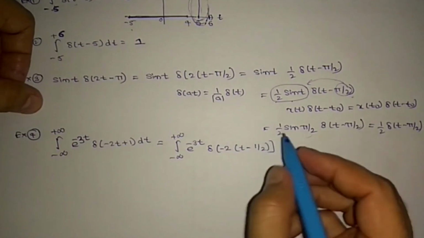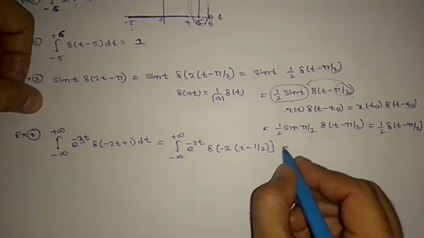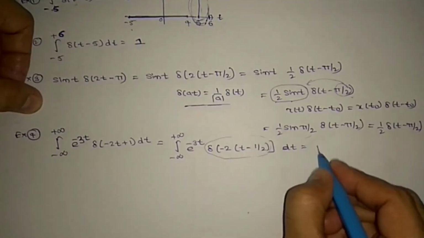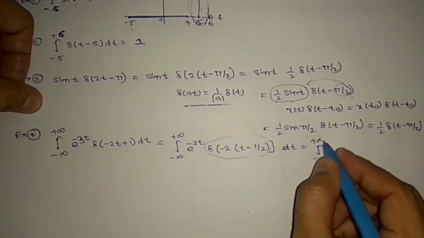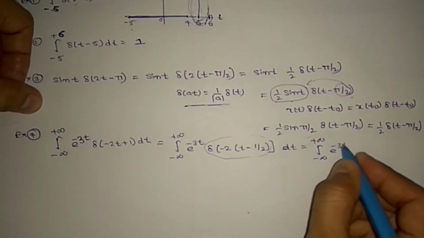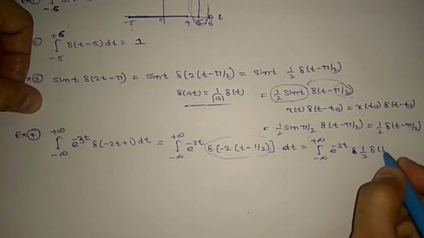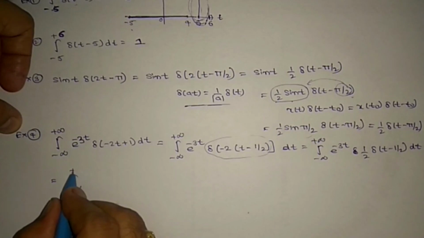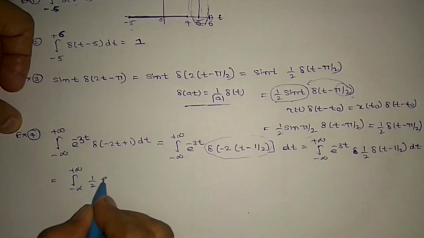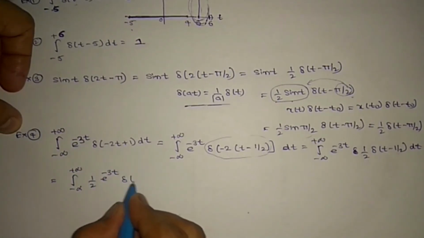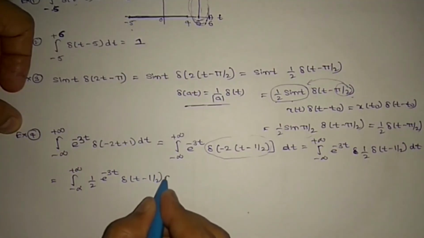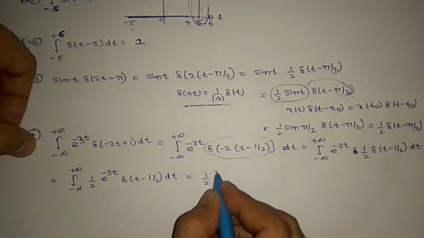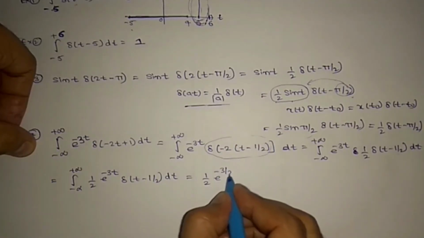Using the scaling formula, integral of e power of minus 3t times 1 by 2 del of (t minus 1 by 2) dt, which is 1 by 2 times integral of e power of minus 3t del of (t minus 1 by 2) dt. Going further, we get 1 by 2 e power of minus 3 by 2.